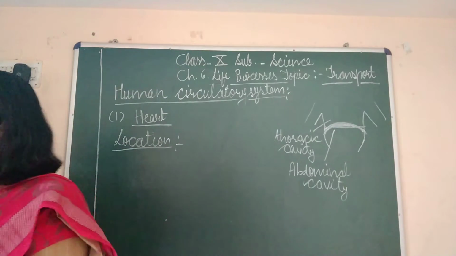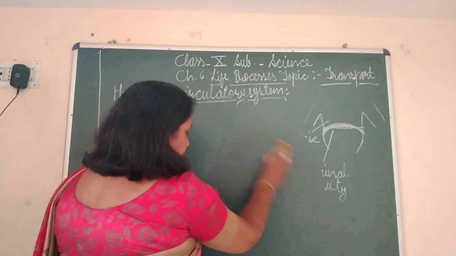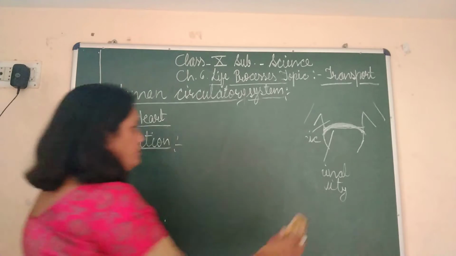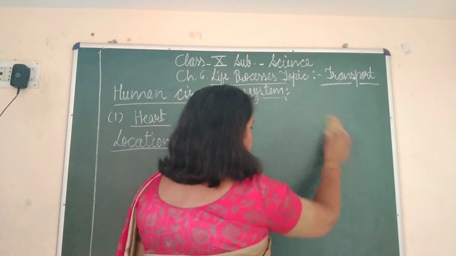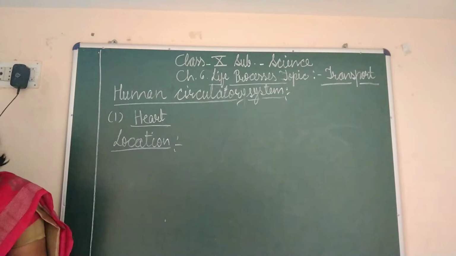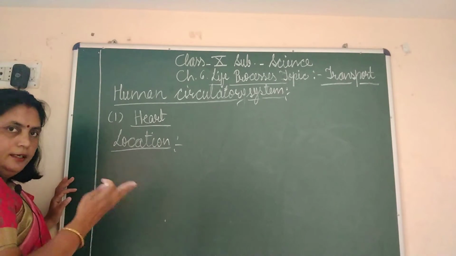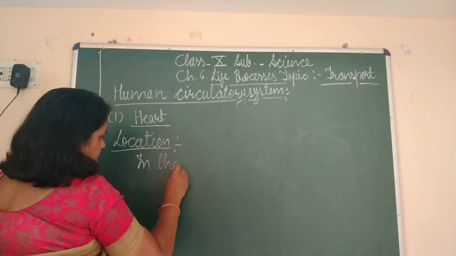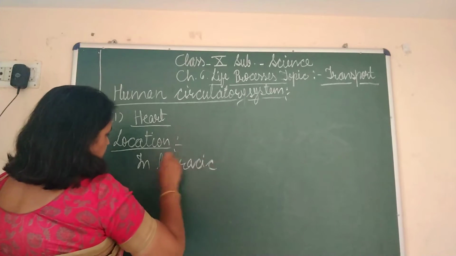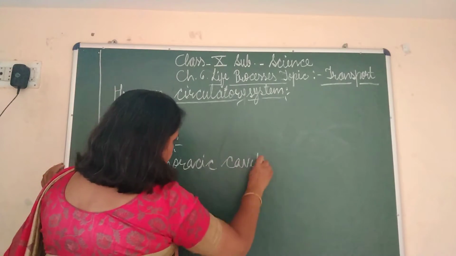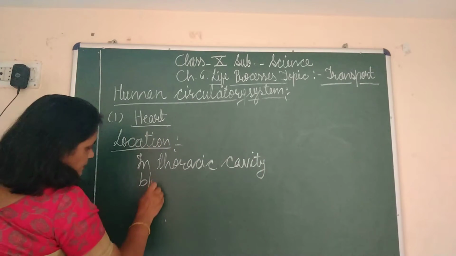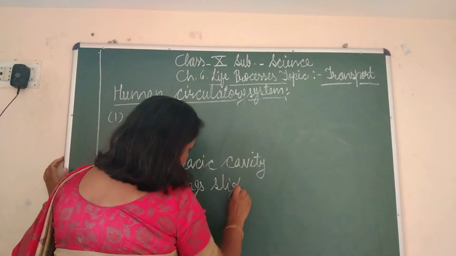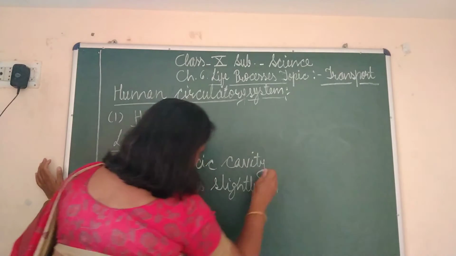Now we come to the location of the heart. Heart is located in the thoracic cavity between two lungs, and it is slightly on the left side. So what is the location of the heart? In the thoracic cavity, that means chest cavity, between the lungs, slightly on the left side.